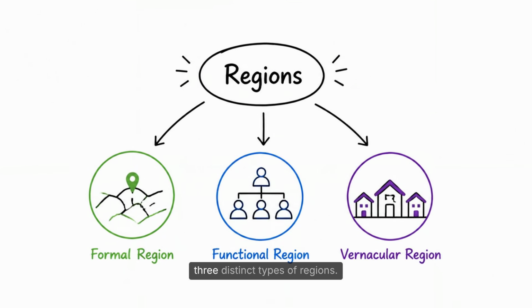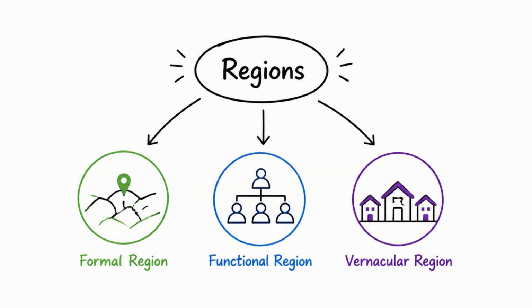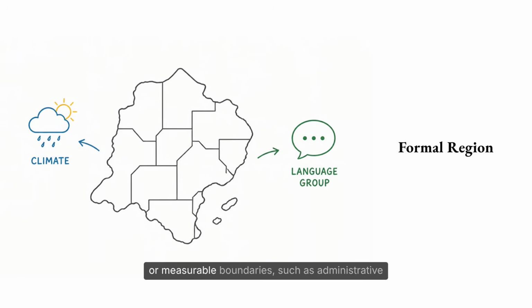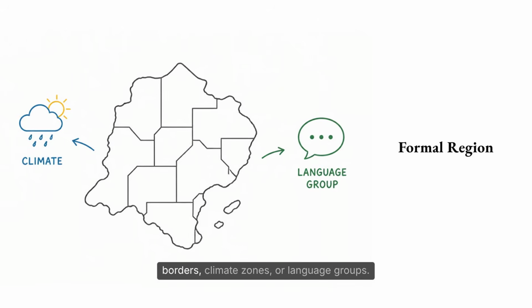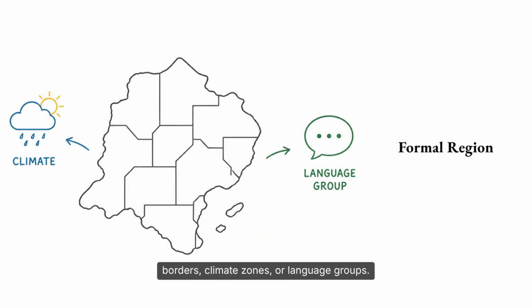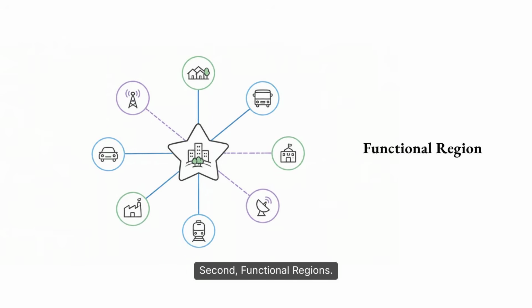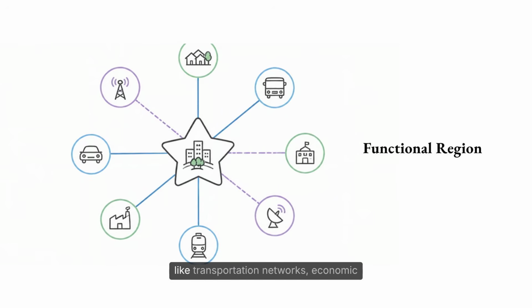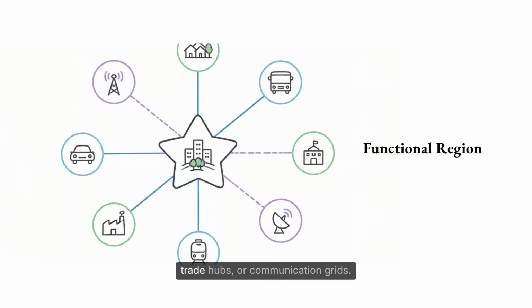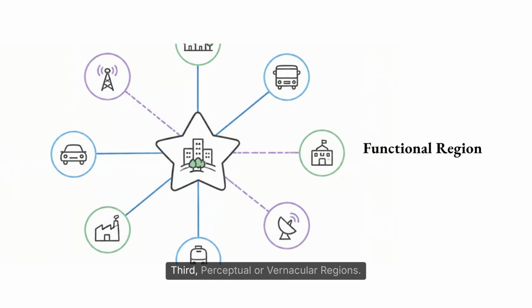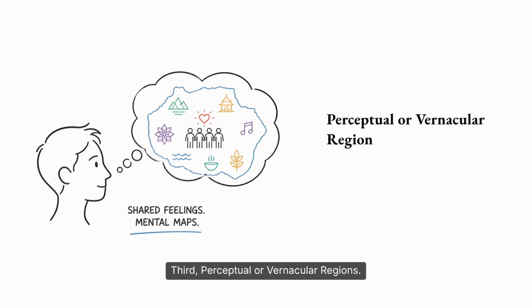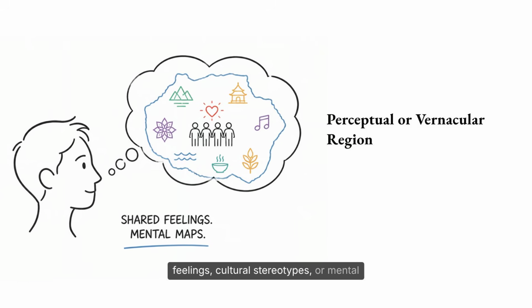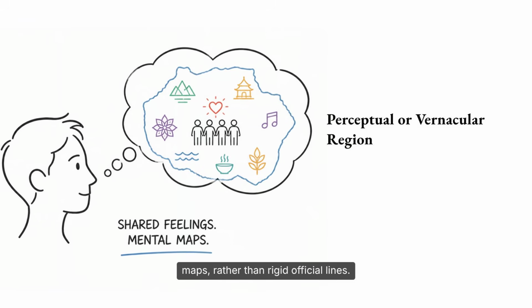Geographers divide the world into three distinct types of regions. First, formal regions. These are areas defined by official, uniform, or measurable boundaries, such as administrative borders, climate zones, or language groups. Second, functional regions. These are areas organized around a central focal point or node, linked by systems like transportation networks, economic trade hubs, or communication grids. Third, perceptual or vernacular regions. These are areas defined by people's shared feelings, cultural stereotypes, or mental maps, rather than rigid official lines.